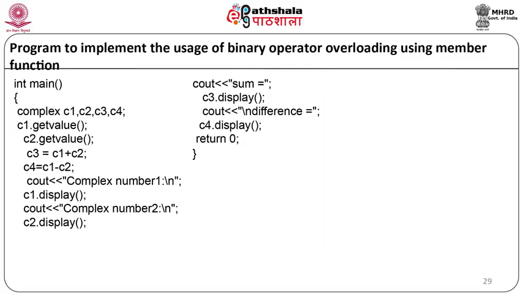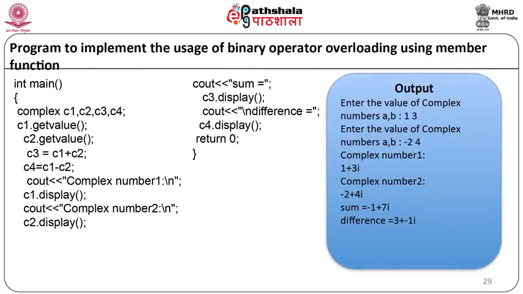Now when the above code is compiled and executed, it will produce the result: enter the value of complex number a, b. Suppose the values entered are 1 and 3; then it will display enter the value of complex number a, b. Suppose the values entered are minus 2 and 4; then it will display complex number 1 as 1 plus 3i, complex number 2 as minus 2 plus 4i, the sum is equal to minus 1 plus 7i, and the difference is equal to 3 minus 1i.